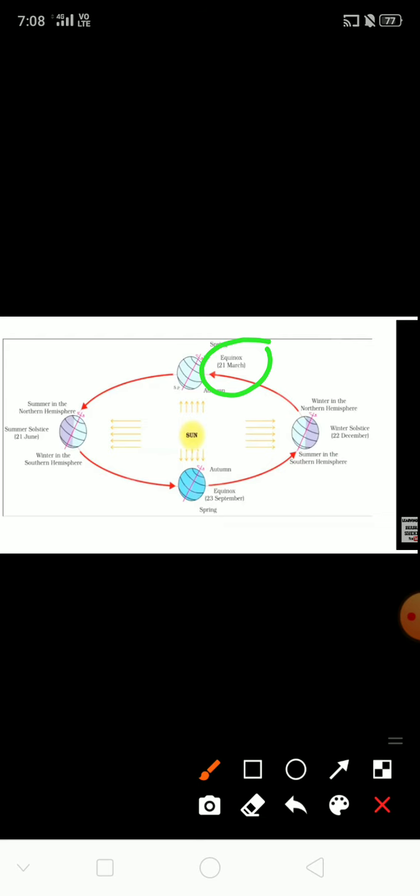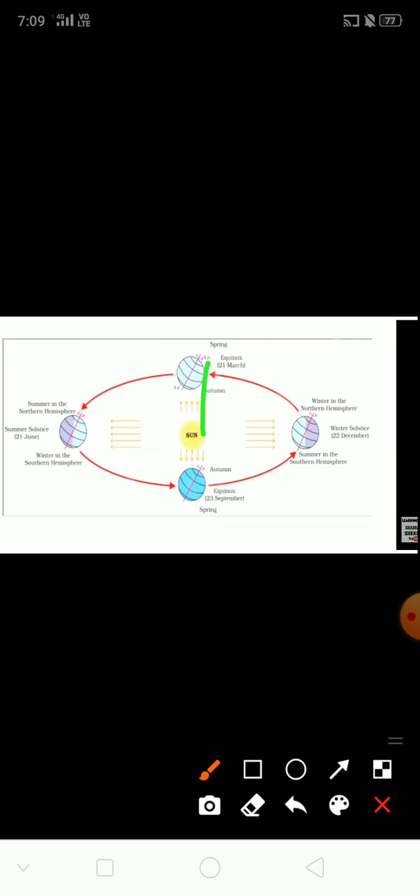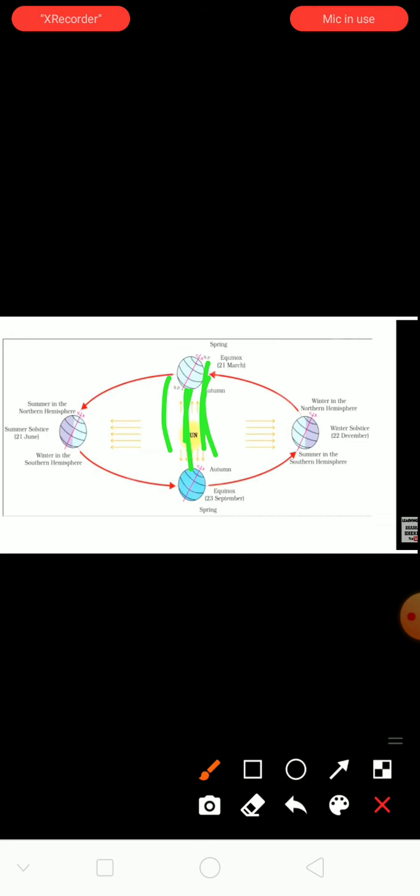Equinox 21st March is the spring or vernal equinox. It occurs around March 21st in the northern hemisphere, because the sun rays are passing directly, moving vertically, to the northern hemisphere.